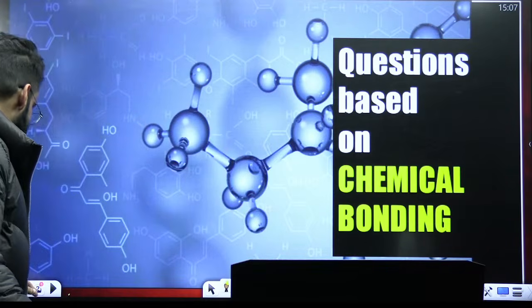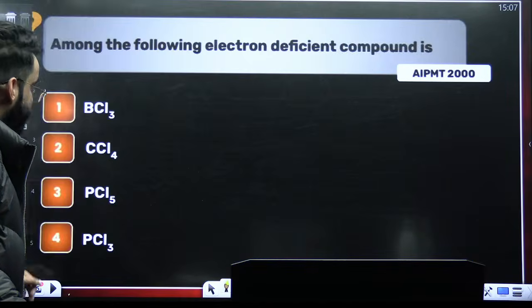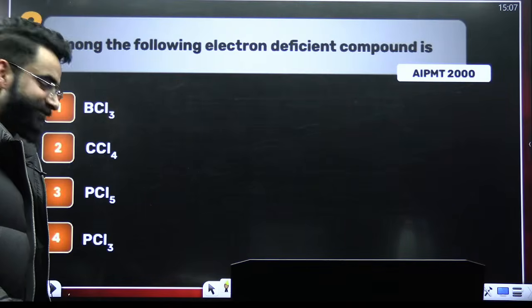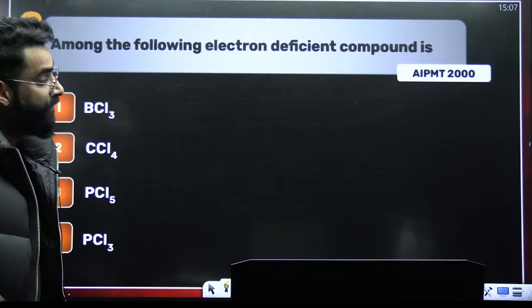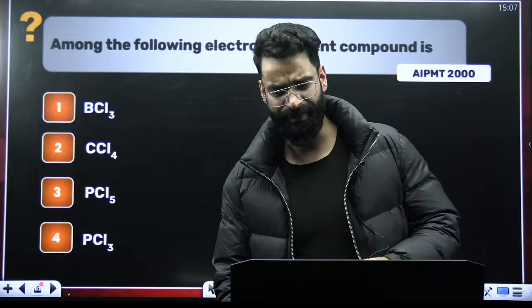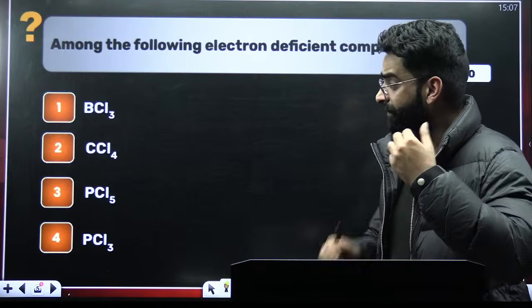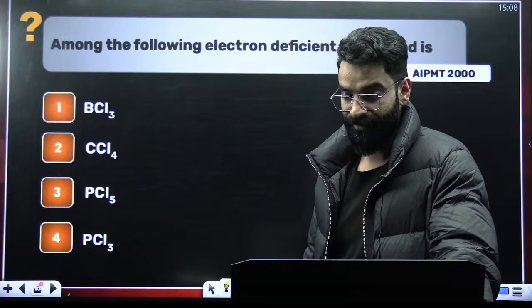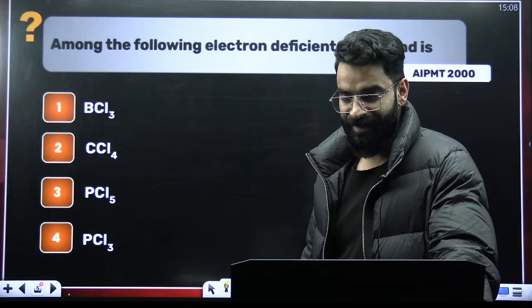So let's start the session with the question which is on your screen. The question has been asked in AIPMT 2000, when you were not even born. Among the following, the electron deficient compound is. I want the answer from all of you. It's a simple basic question. Tell me, among all these options, which one is the electron deficient compound? Everyone in the chats. I am looking at your chats only.